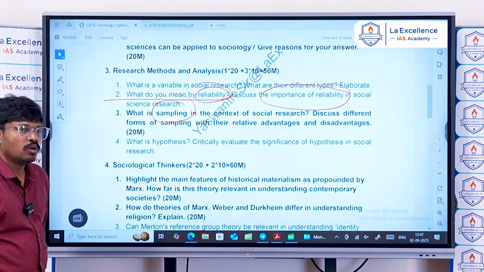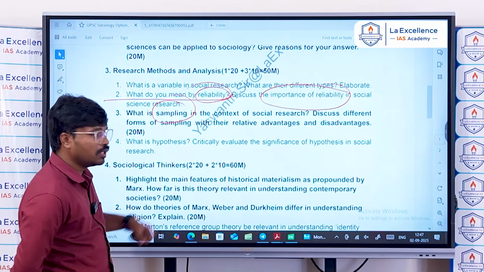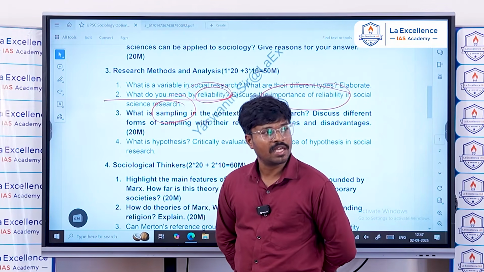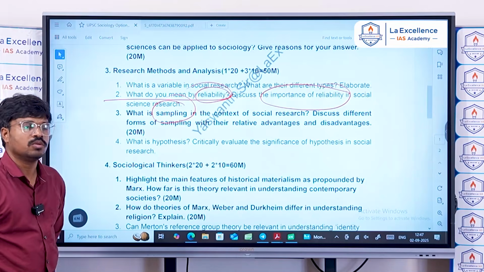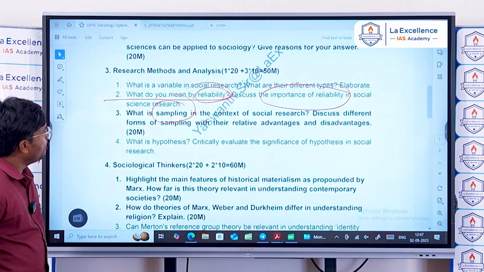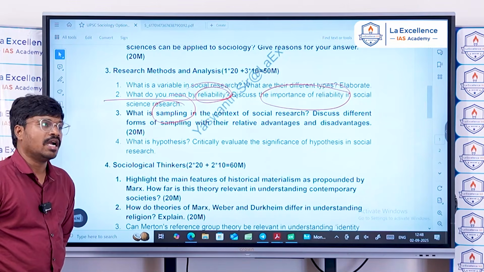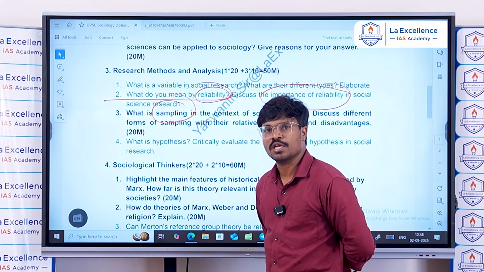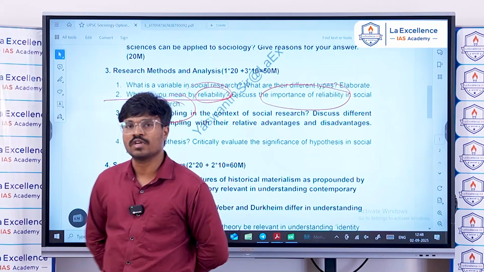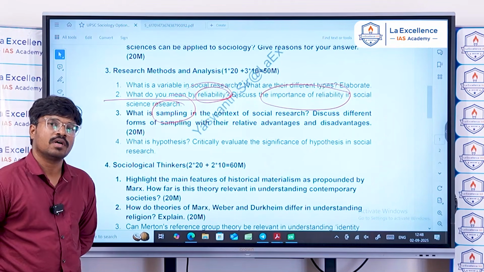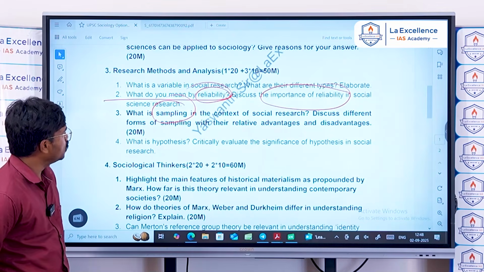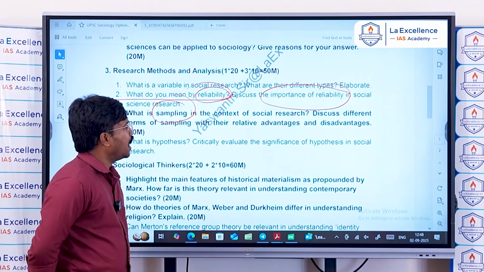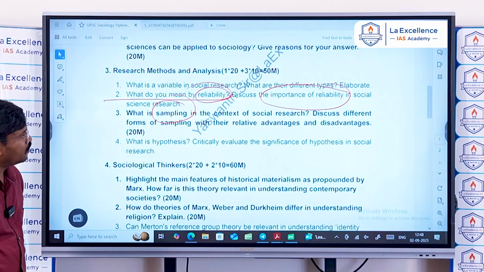So you need a sample of data, a sample of people, for understanding the society and for generalizing the findings to the whole society. Sampling in the context of social research means collecting sample data for a better understanding of the larger section of the society. Patterns of relations or social phenomena in the society can be understood using data collected from a sample of people. Next, discuss the different forms of sampling with their relative advantages and disadvantages.